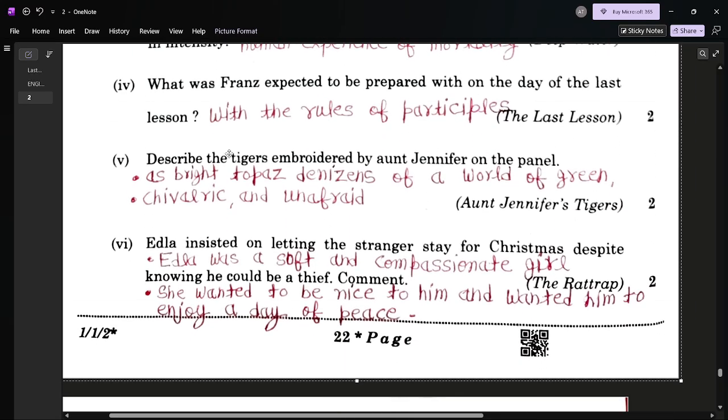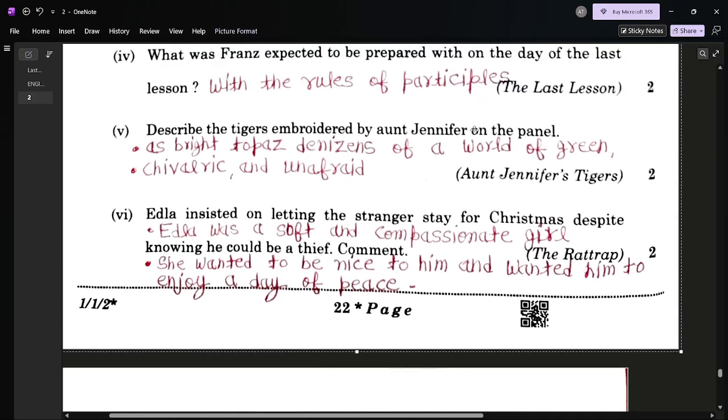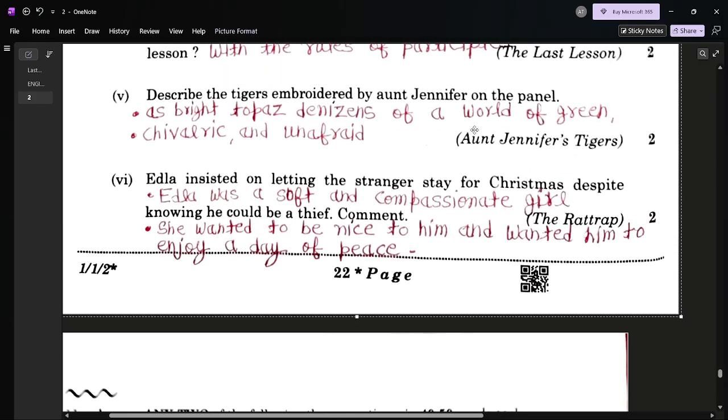Question number 4. What was Frank expected to be prepared with on the day of the last lesson? So on the last lesson, little Frank was expected to be prepared with the rules of participles. This is a suggestive value point only.